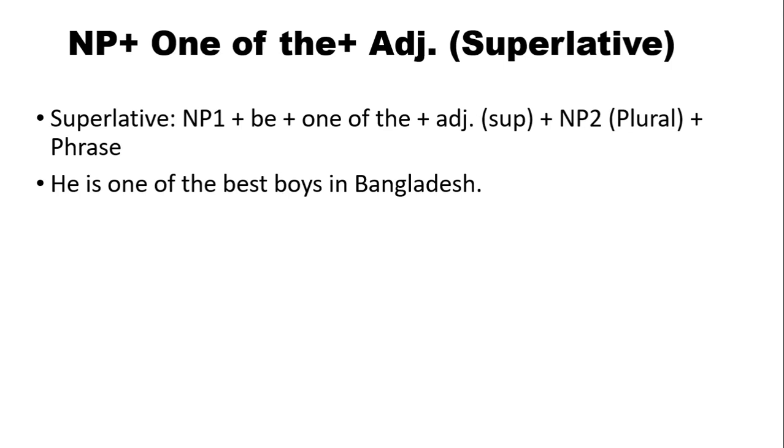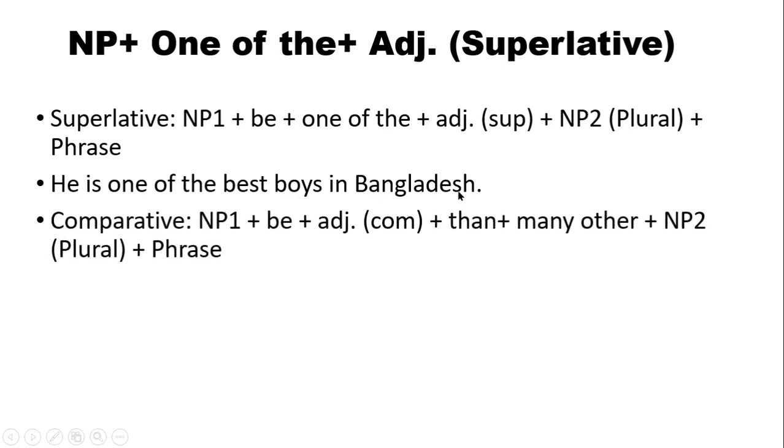Okay, here you have a structure. So NP1, be verb, one of the, adjective, NP2, plural form and phrase. Okay, so we have this type of sentence, and we will change this type of sentences from superlative to comparative and positive. So he is one of the best boys in Bangladesh. Here you see NP1. He is NP1 here. This is be verb, one of the, and superlative form of adjective, the best, boys, plural form of NP2, in Bangladesh.